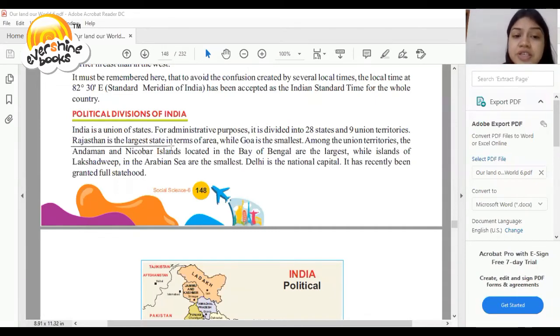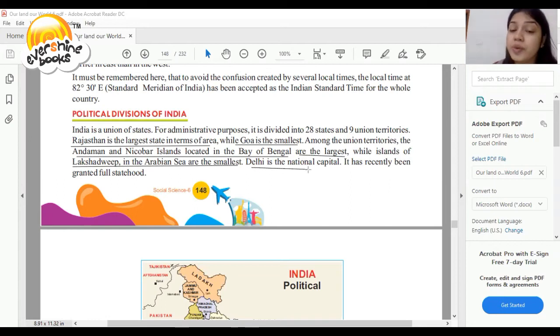Rajasthan is the largest state in terms of area. This is a very important question. Which state is the largest state of India in terms of area? So, Rajasthan is the largest state in terms of area. In terms of area, Goa is the smallest state of India. Among the Union territories, the Andaman Nicobar Islands located in the Bay of Bengal are the largest, while Lakshadweep in the Arabian Sea is the smallest.